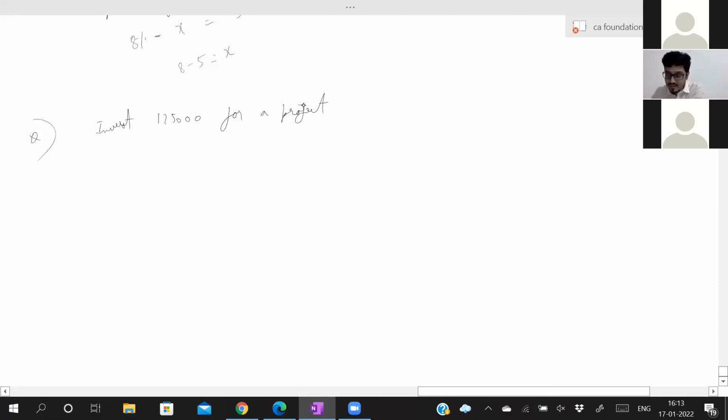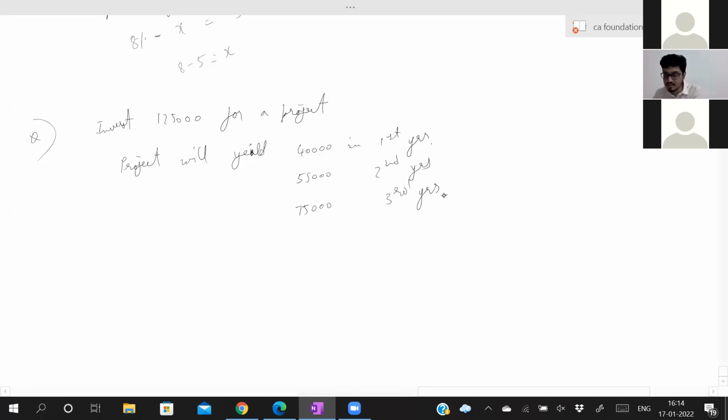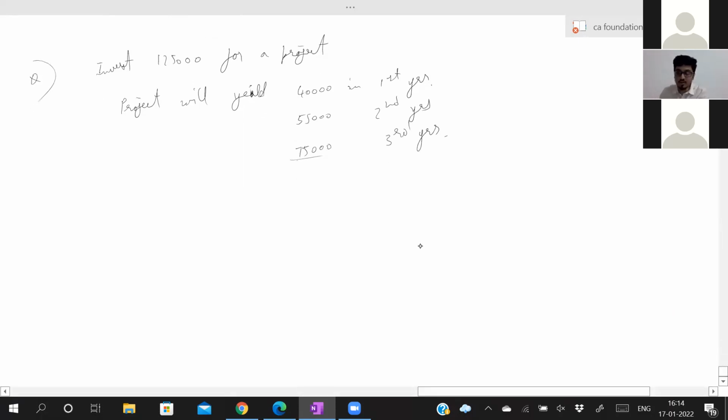Now the project will yield 40,000 in the first year, 55,000 during the second year, and 75,000 during the third year. That means if you spend 1,25,000 today, you will receive this much amount after 1 year, this much after the second year, this much after the third year. Now, will you invest or not is the question.